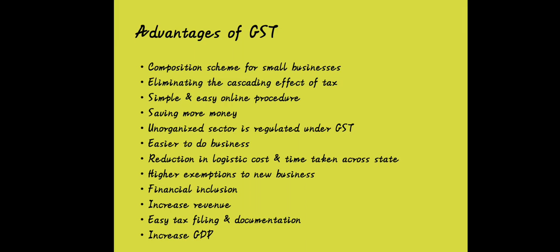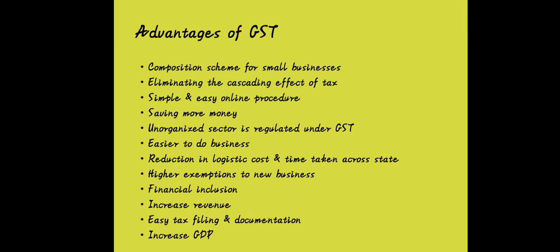Definitely, the final amount of the product is reduced, minimizing the extra charges of taxes. The unorganized sector is regulated under GST, which previously did not fall under the indirect taxes regime. Easier to do business. Reduction in logistic cost and time taken across states. Logistic cost is what? The transferring cost.